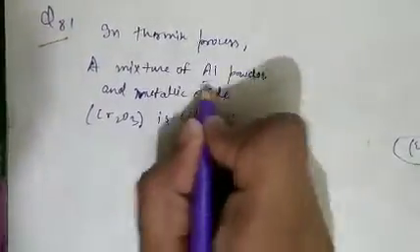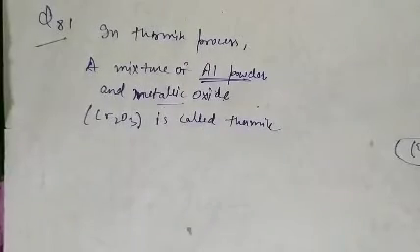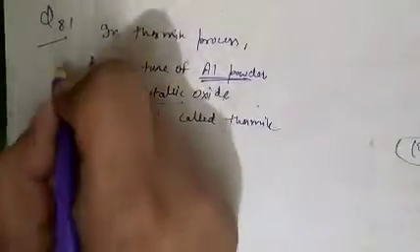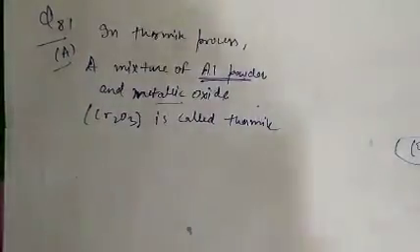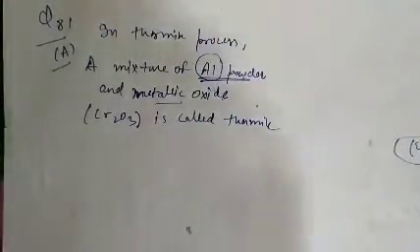So aluminium powder and a metallic oxide are used. Question number 81, option A is correct. Aluminium here basically acts as a reducing agent.